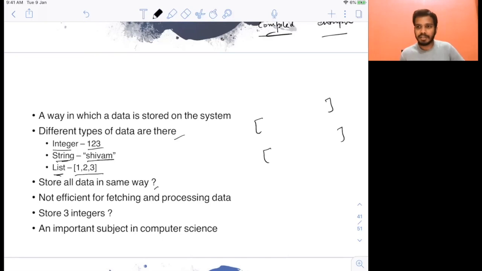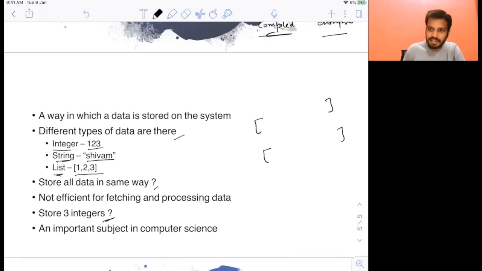Now you may ask why not store all the data in the same way. You can store all the data in the same way, but the CPU needs to fetch this data from the main memory. If you store all this data in the same way, then for the CPU it will become very difficult to fetch, because the main aim is to fetch this data from the main memory and process it. It will become very tough for the system.